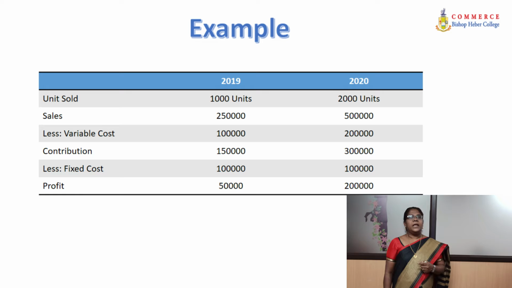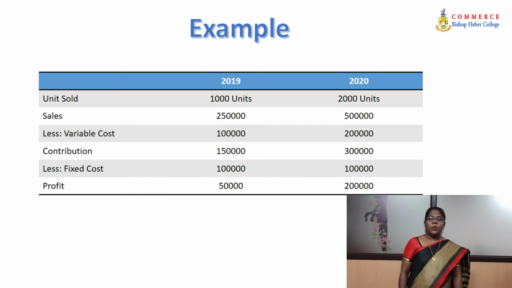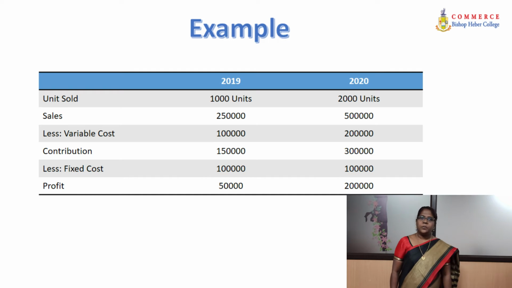Now listen carefully. Sales increased to double, from rupees 2,50,000 to 5 lakh. But make a note that profit increased more than double. How is it possible? To explain this concept, we call it leverage. Okay, the profit is increased more than double. The reason is fixed cost. Yes, the presence of fixed cost and maintaining the fixed cost at all levels of output has made the profit increase more than double.